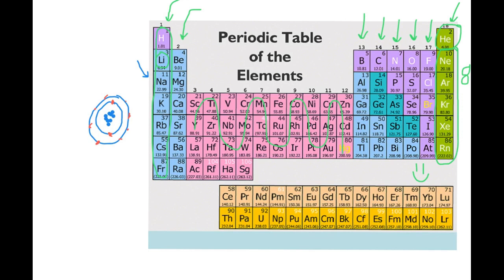Now, sodium would be happy because its outer level is full with 8. But sodium is in group 1. It has one more energy level that only has 1 little electron in it. That makes sodium very unhappy. It wants to get rid of that 1 electron.